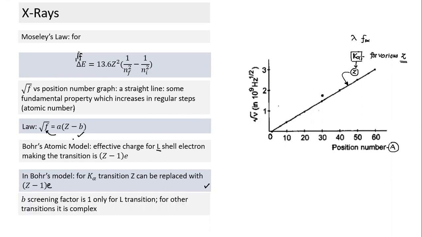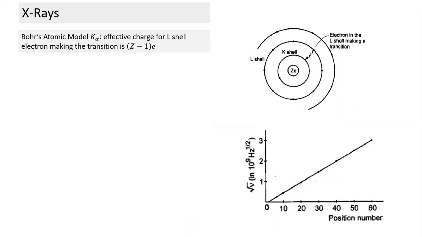What is this b called? b is called the screening factor. The screening factor is 1 for the L to K shell transition. For any other transition, the value of b is complex, and we need not know it. So if any question comes for any other transition, it will be subtracted by 1 only in the case of the L to K transition. I have shown the figure, so I hope you understand. For any other cases, it's more complex, and we don't bother so much.